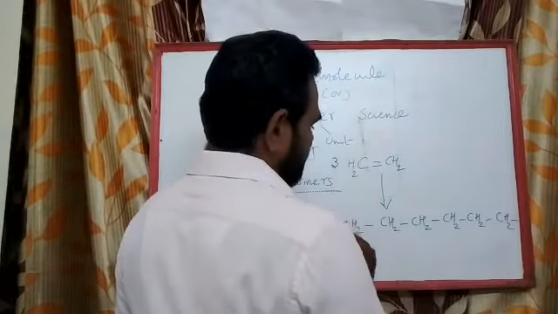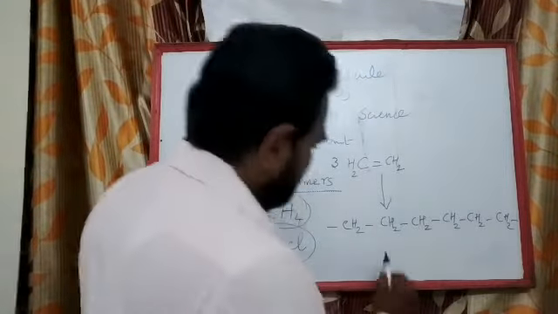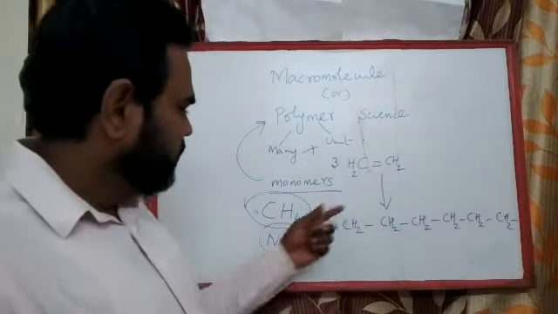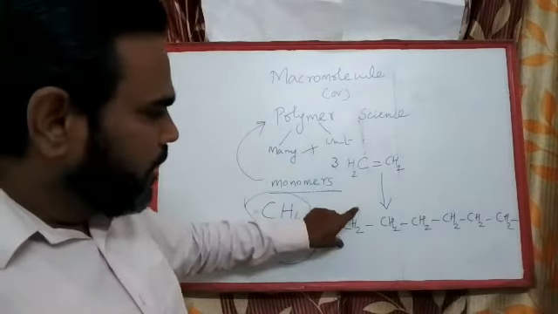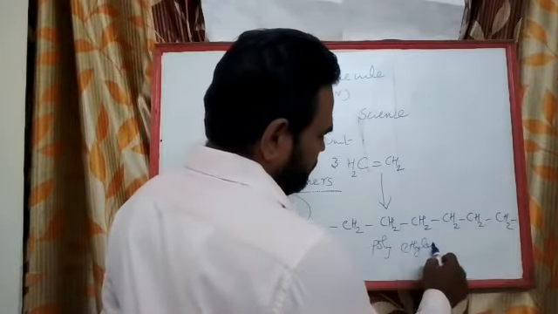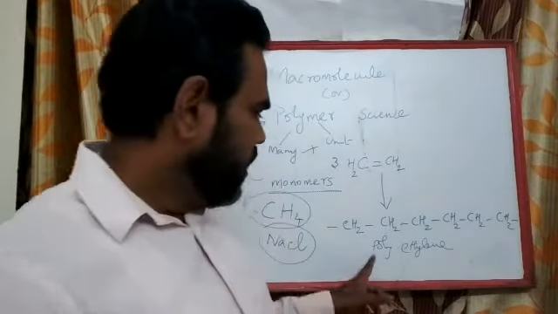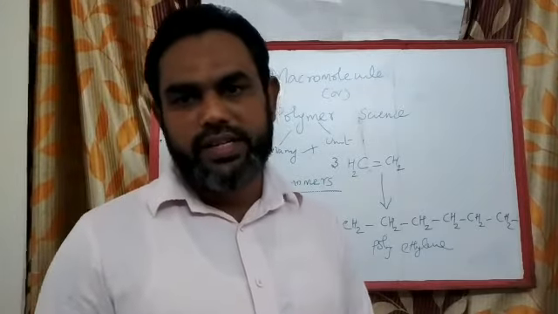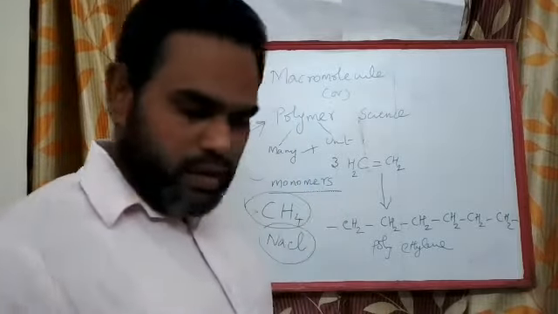Okay, so if I take 3 units of ethylene, the 3 units are arranged in 3 segments. Okay, so methane is a simple molecule, ethylene is a simple molecule, but polyethylene is a polymeric molecule. So the word poly before this molecule signifies it is a macromolecule or a polymer. Okay.